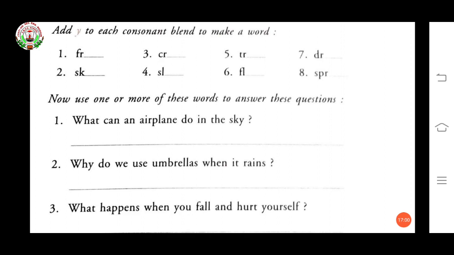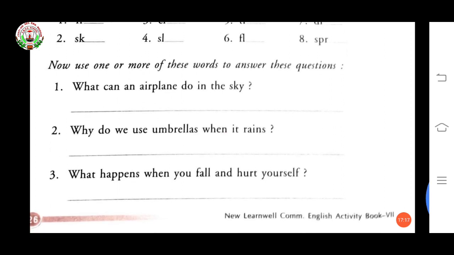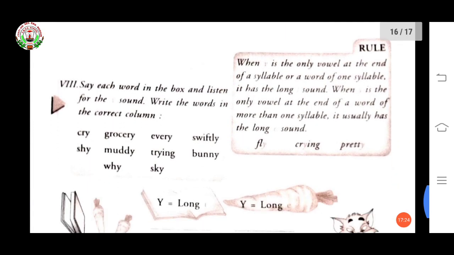Okay. So what can an airplane do in the sky? Fly. You just have to write fly, F-L-Y. Why do we use an umbrella when it rains? Dry. D-R-Y, dry. What happens when you fall and hurt yourself? Cry. C-R-Y, cry. Now come to next.